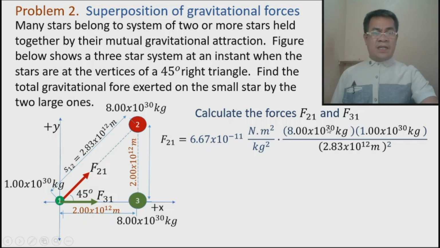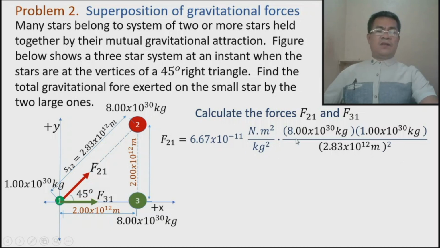Multiplied by mass A. So we use mass A as 8.2 times 10 raised to 30, while this is the mass of star 1, which is 1 times 10 raised to 30 kilograms. The distance, center to center, from 1 to 2 is 2.83 times 10 raised to 12 meters, then square it.